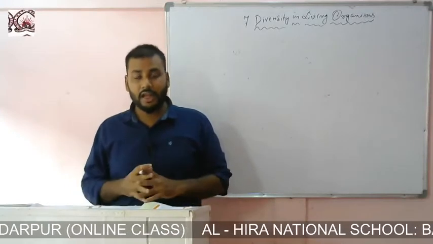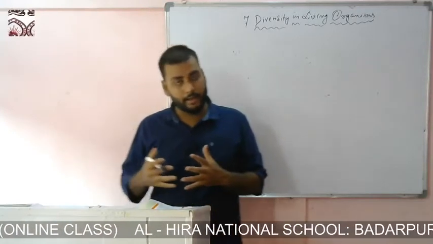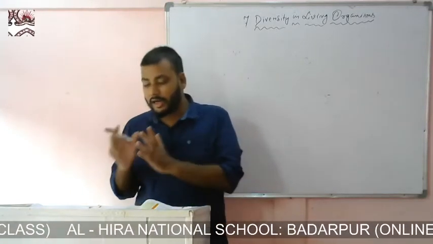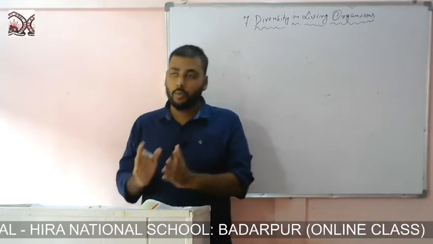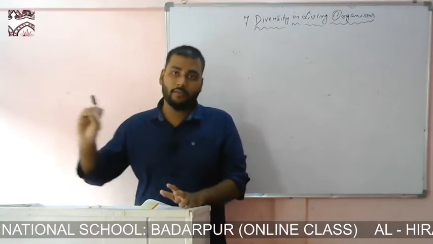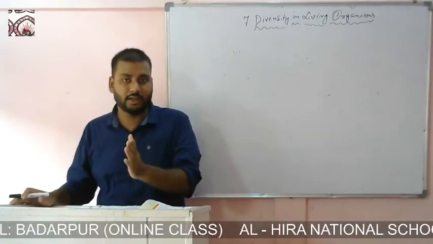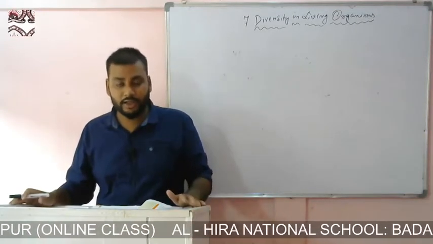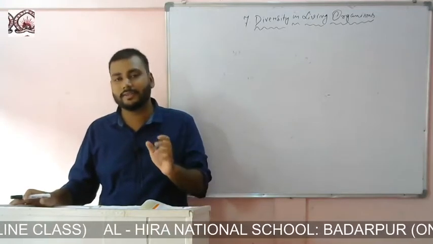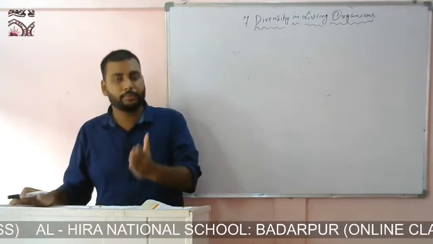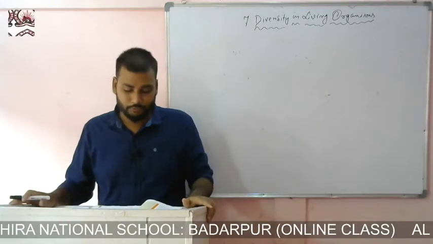So classification and evolution are quite interlinked. When we study classification, at the same time we will also know about the evolution of those organisms. In the next part, when I discuss classification and evolution, you will understand how classification is made based on evolution.